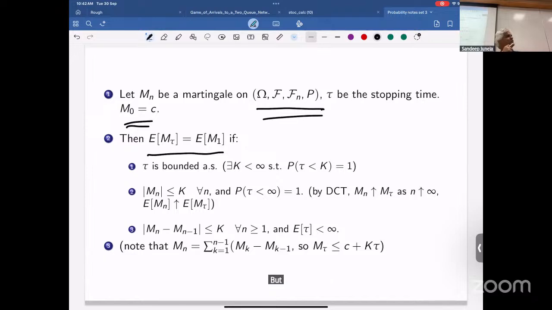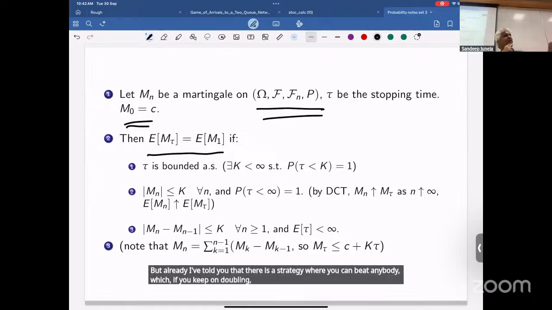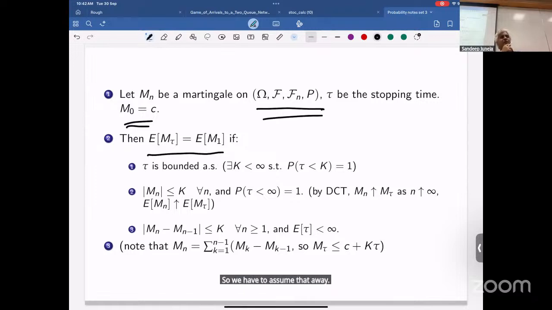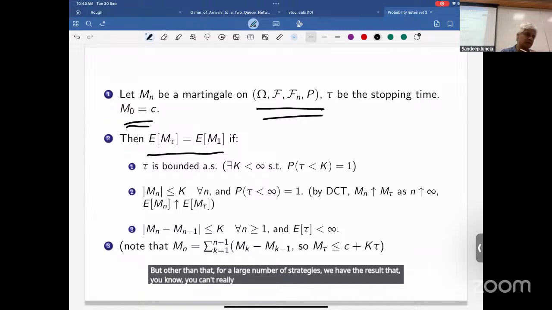But already I've told you that there is a strategy where you can beat anybody, if you keep on doubling, so we have to assume that away. We can't allow such strategies to occur. But other than that, for a large number of strategies, we have the result that you can't really improve by being clever about when to stop.